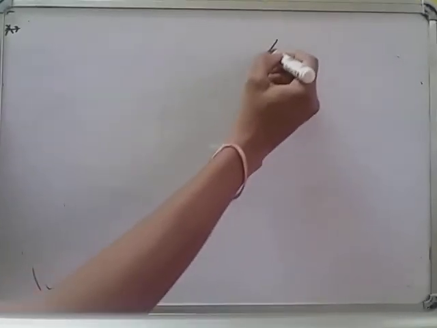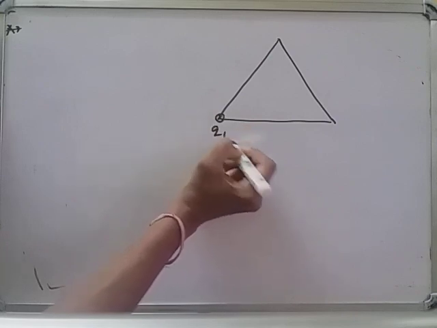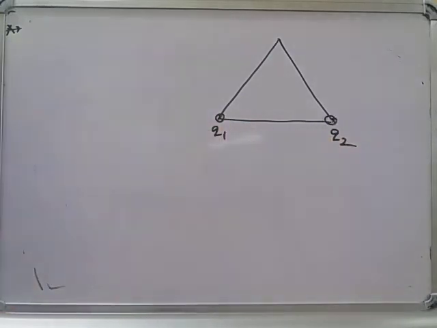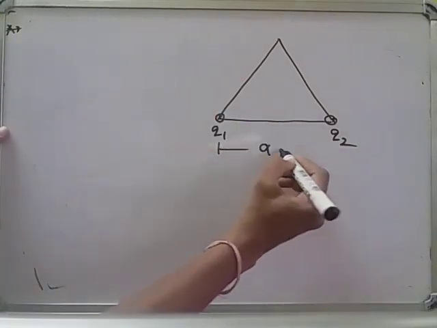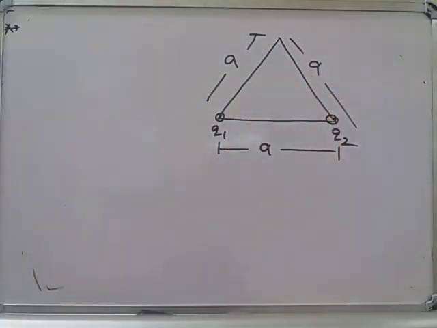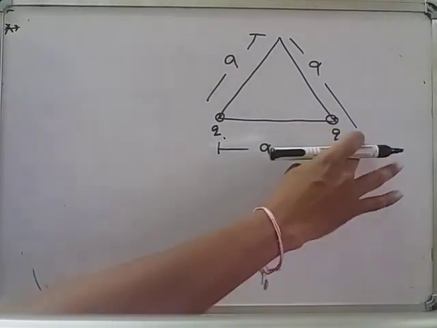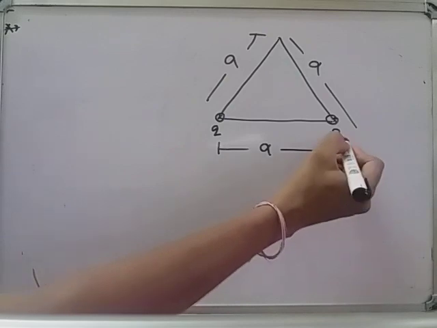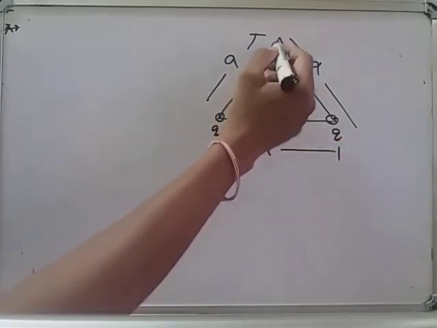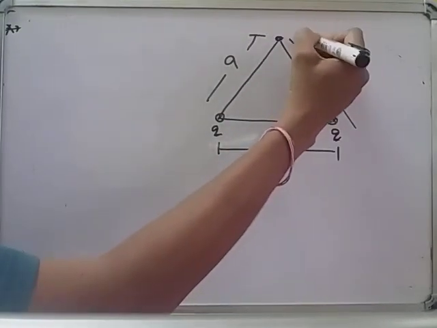The last example is that here I want to find out the electric field. There are two identical charges, each of magnitude Q, placed at two corners of an equilateral triangle of side A. Then we are asked to find the electric field at the other corner. Here I want to find out the electric field.